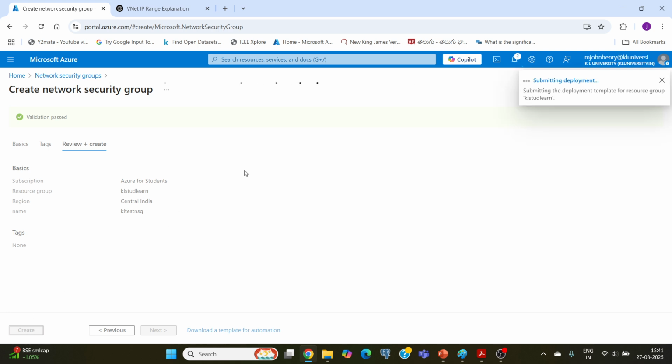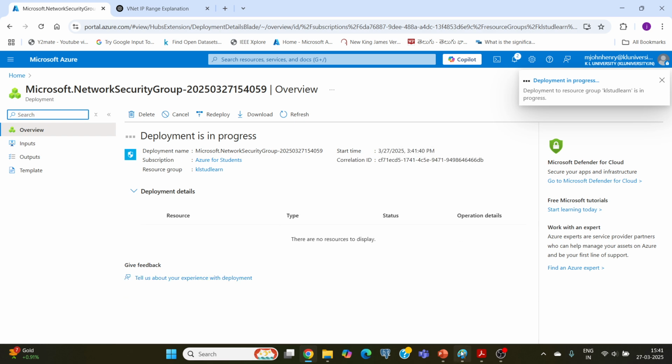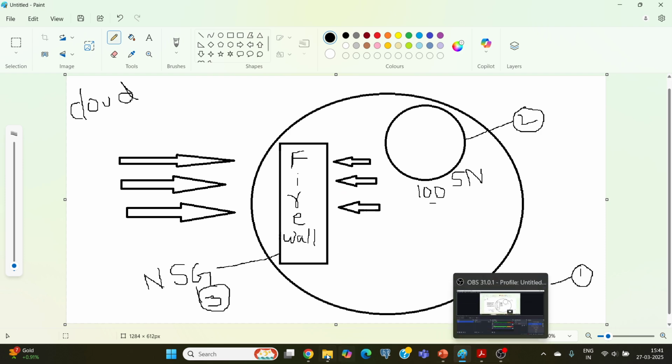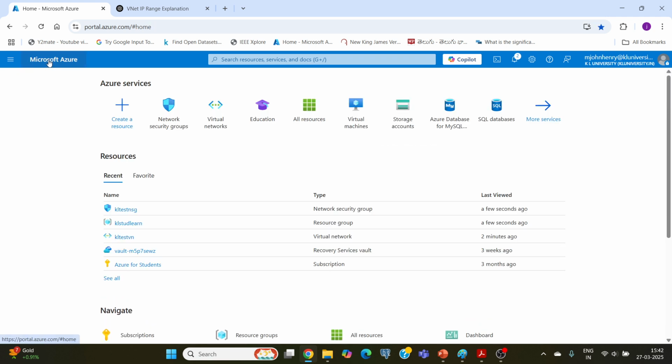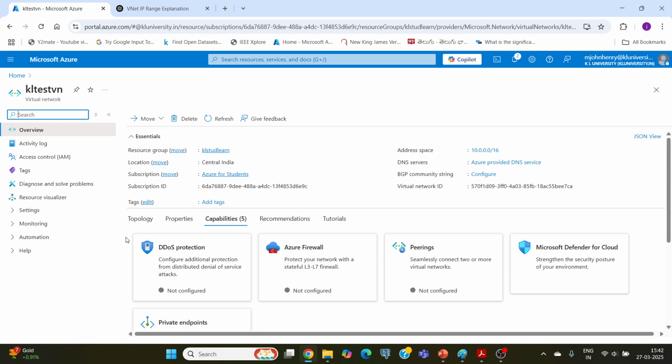After the network security group is created, you have to assign the subnet that you have created to the firewall. Then only our subnet will be protected. Okay, deployment completed. Now go to the VNet. Go to the home page again. Virtual network, this is the virtual network that you have created. Click on it. Now click on the subnets.